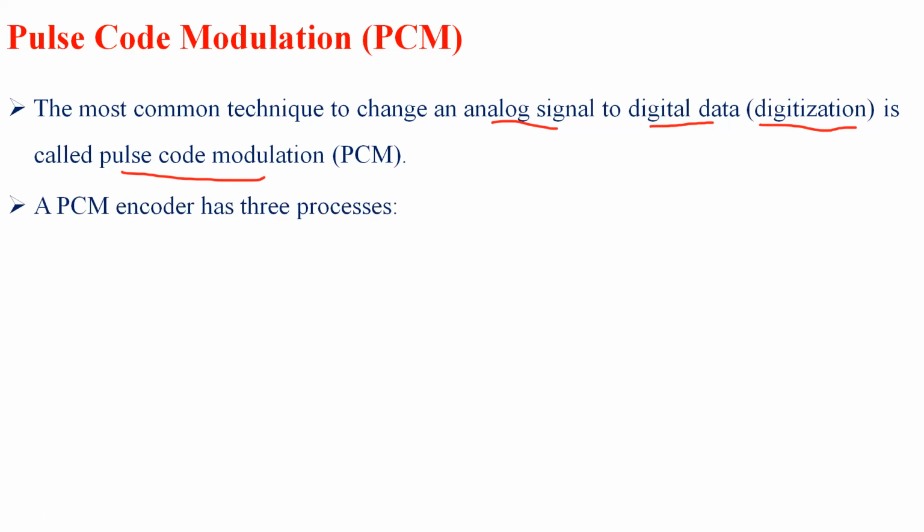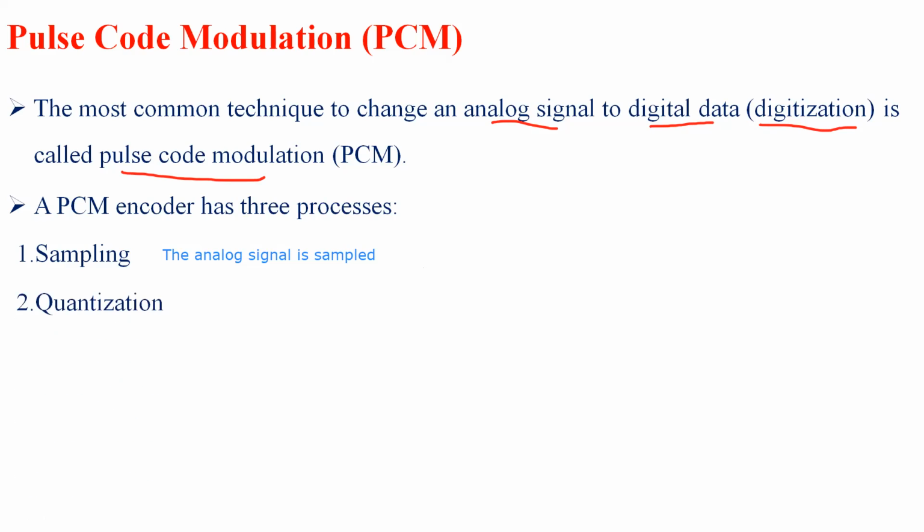We have an encoder here. So we have a pulse code modulation encoder in order to convert any analog signal to digital data. This pulse code modulation encoder will have three different processes. The first one is sampling. In case of the sampling process, first the analog signal we are going to change into data is sampled.